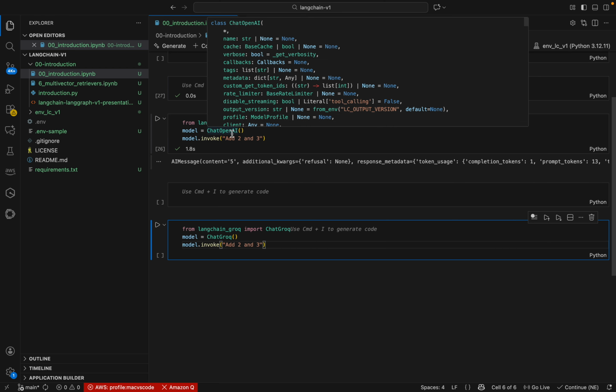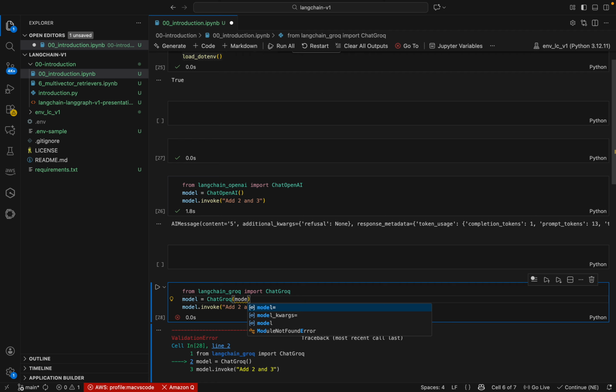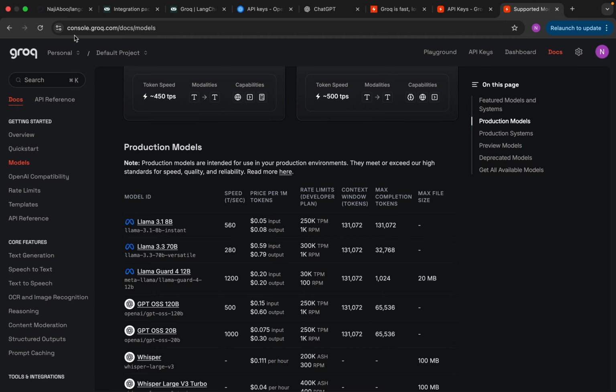For example, let me execute this and I will show you. Here we are getting an error: the model field is required. So what I need to do is put model here, and mention some model from Groq. For that, let's go back to Groq and search for supported models.